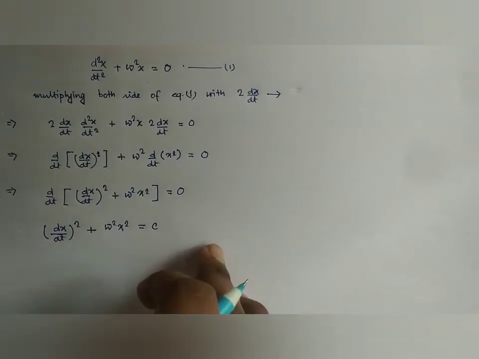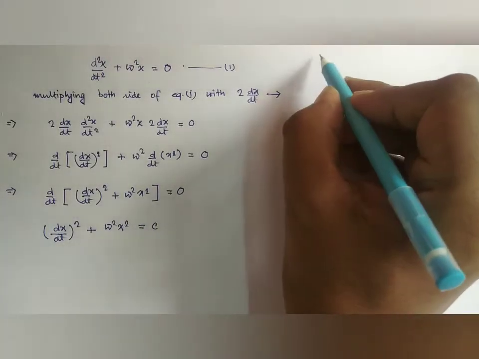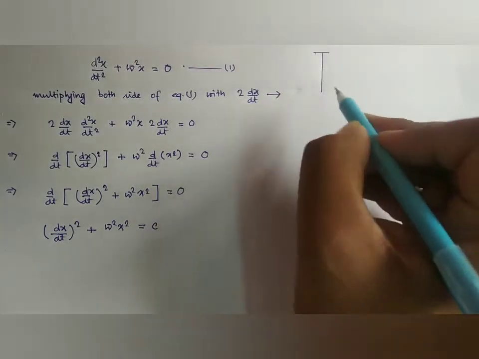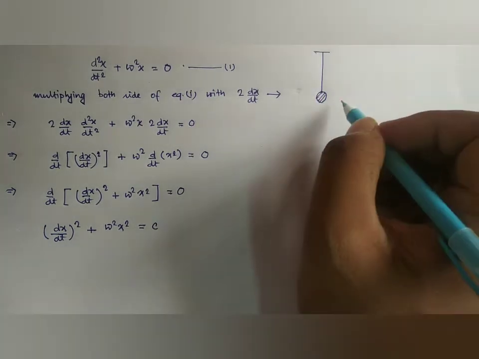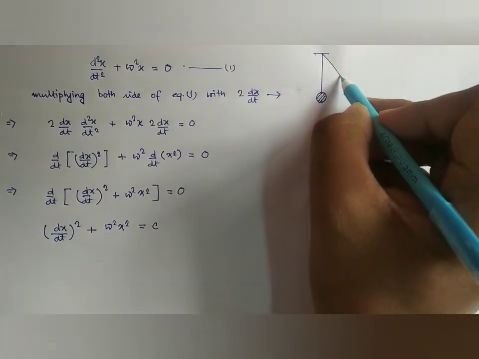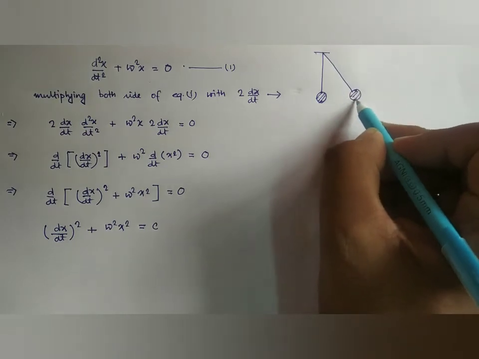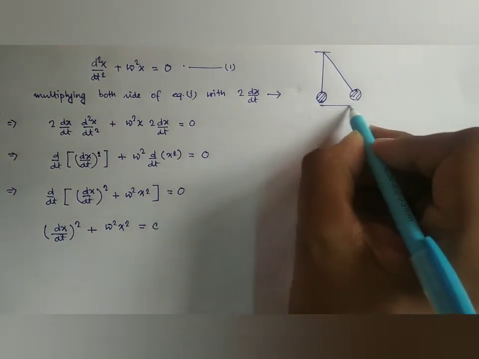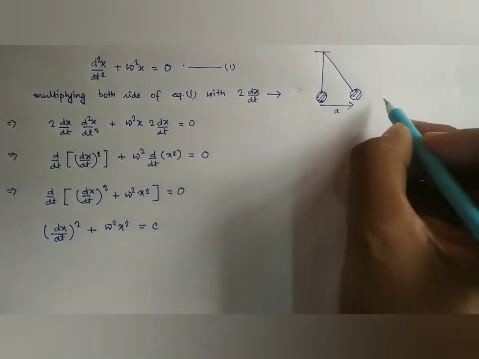Suppose we consider the motion of a simple harmonic oscillator, say a simple pendulum, and we take it at one of its amplitudes of displacement, suppose it is moving along this direction, this is A, the amplitude.